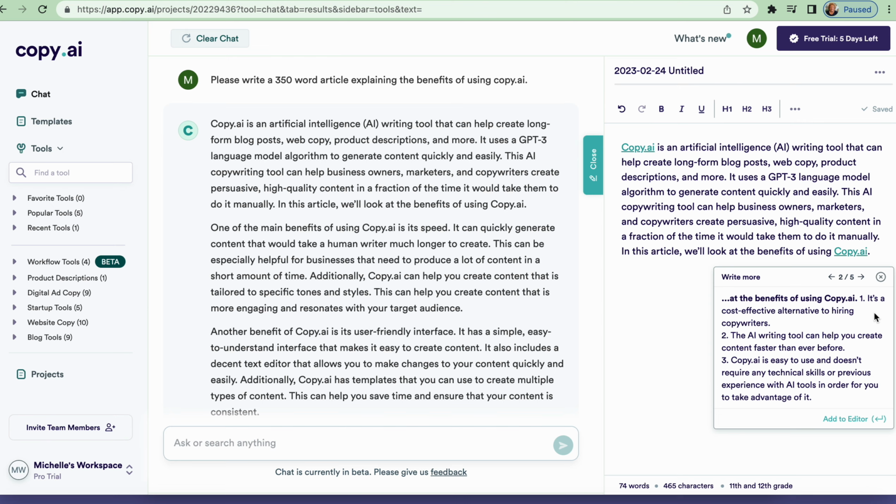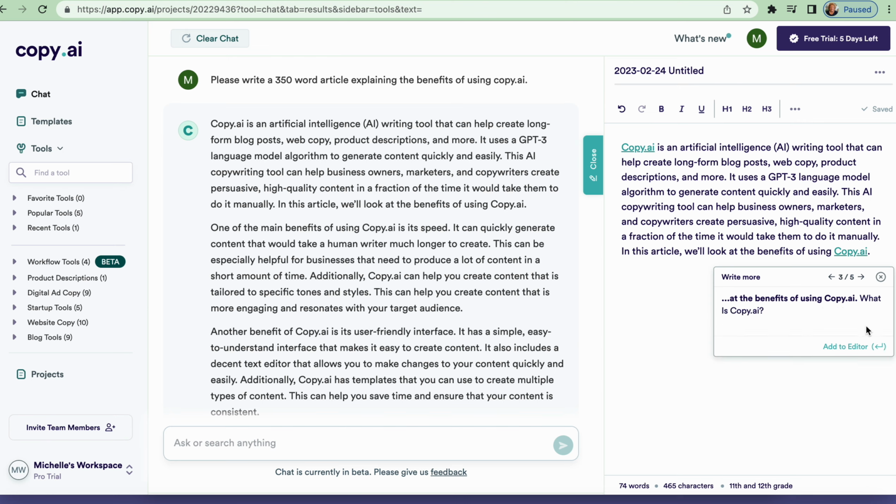And then it says, number 2, the AI writing tool can help you create content faster than ever before. And then number 3, now if you click the arrow again, what is Copy.ai? Let's see what else happens. Benefits of using Copy. Okay, I guess it runs out of ideas. We'll also look at the features of this AI copywriting tool and see how it could benefit your business.